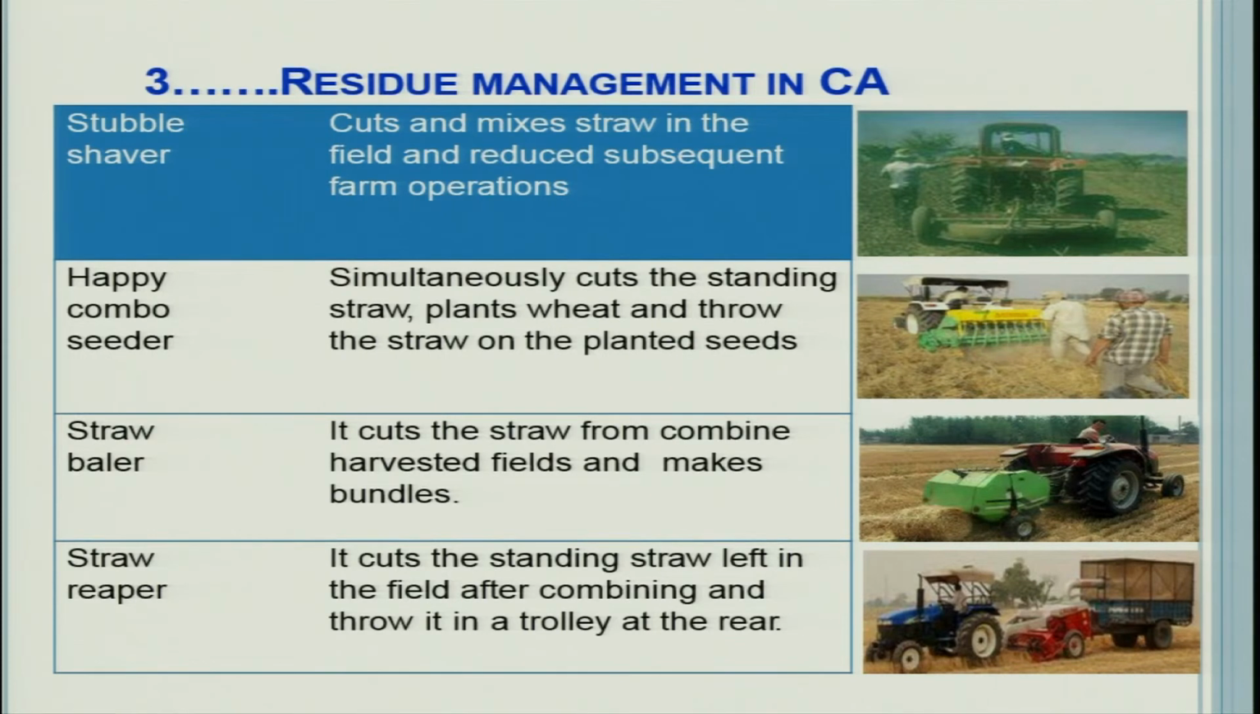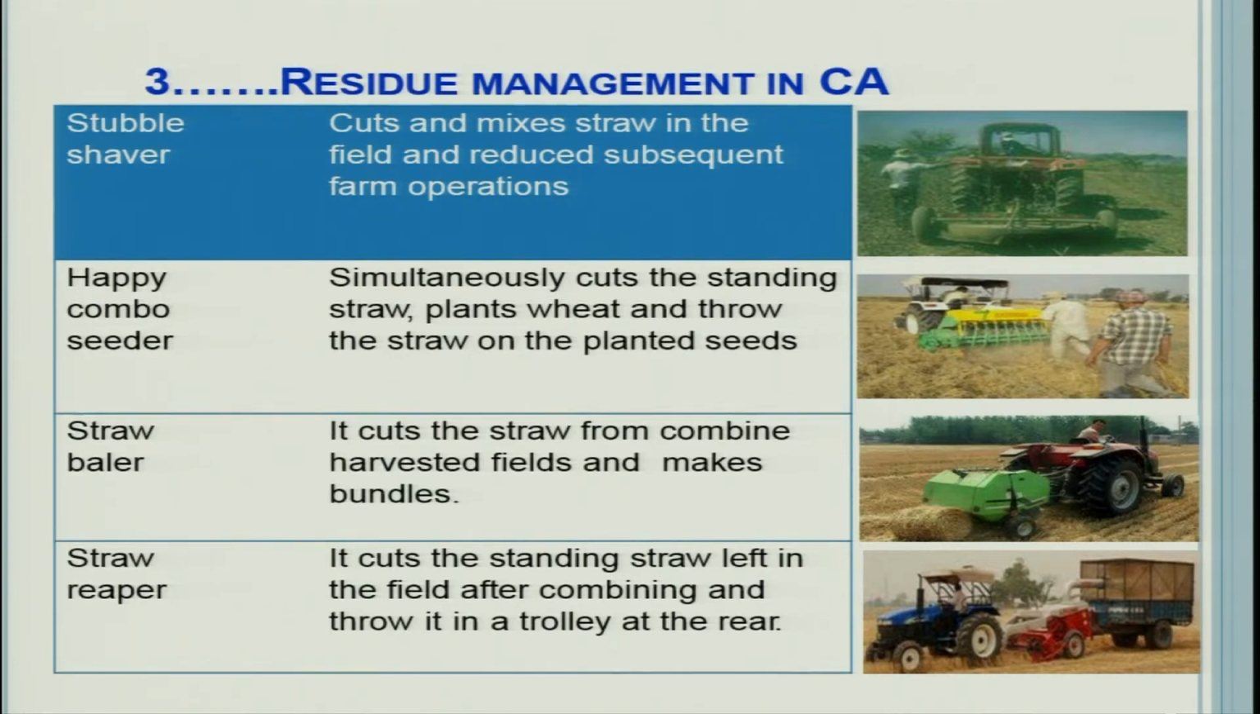One is the stubble shaver. New machines have come up and farmers have started using them. The stubble shaver cuts and mixes straw in the field and reduces subsequent farm operations. So, this is an excellent option. Then the Happy Combo Seeder. On the right side you can see a picture of every machine. It simultaneously cuts the standing straw, plants wheat, meaning sowing of wheat is also done, and throws the straw back on the planted seed. This has been adopted by farmers also.